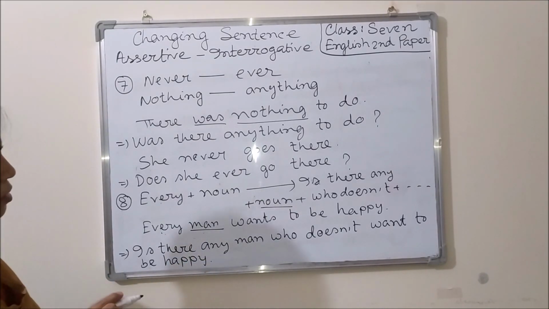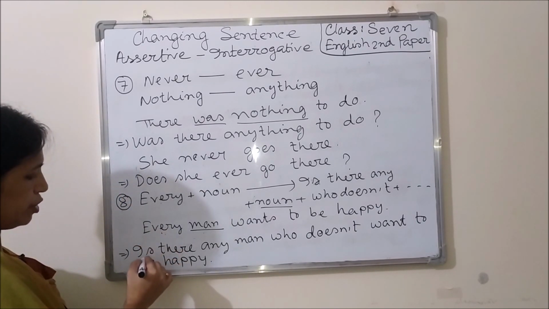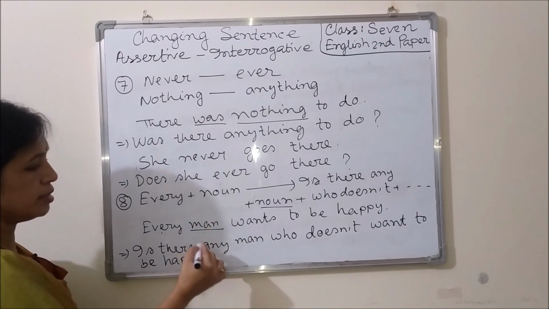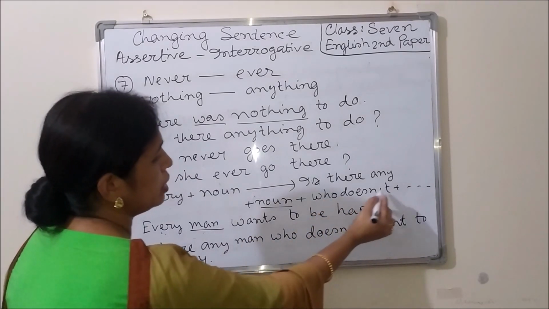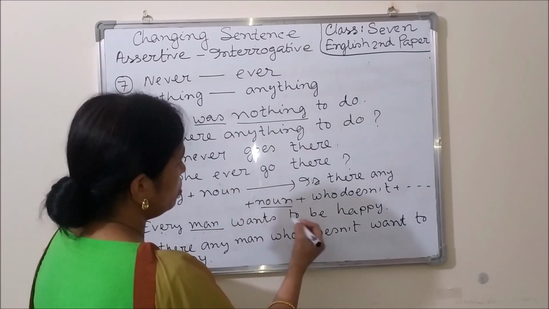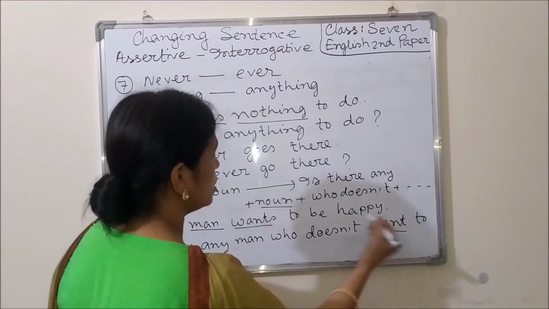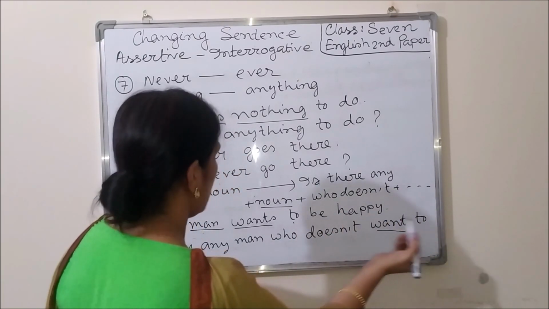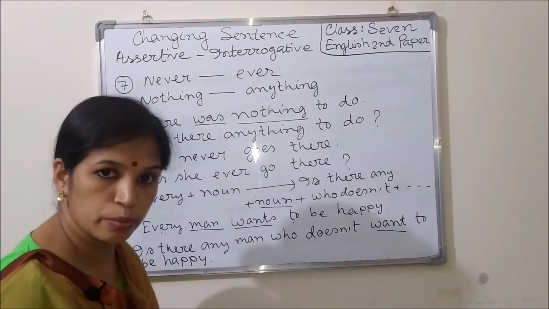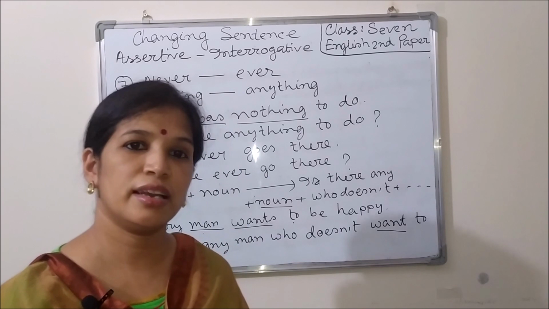Okay, dear learners, see the example again. Here instead of every we have used is there any. Then we have used the noun man. Is there any man who doesn't? Who doesn't, the verb will be in base form. So the verb is want. Who doesn't want, the rest part of the sentence, to be happy. So the answer is, is there any man who doesn't want to be happy? Okay, dear learners, I think all the rules are clear to you.